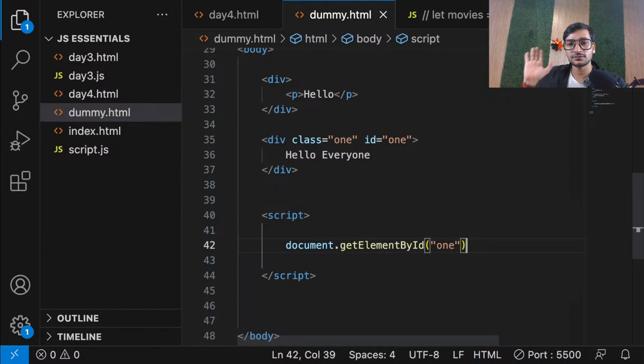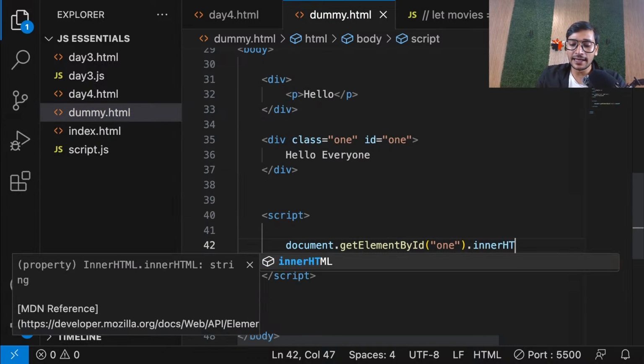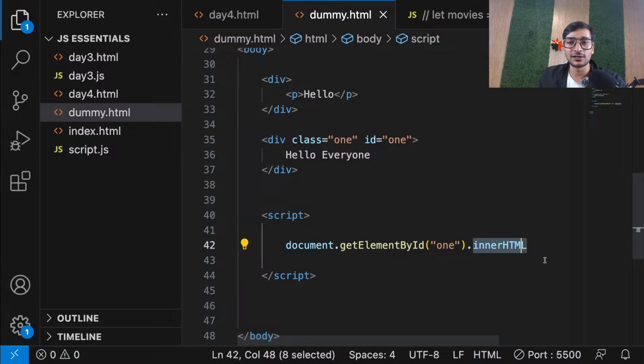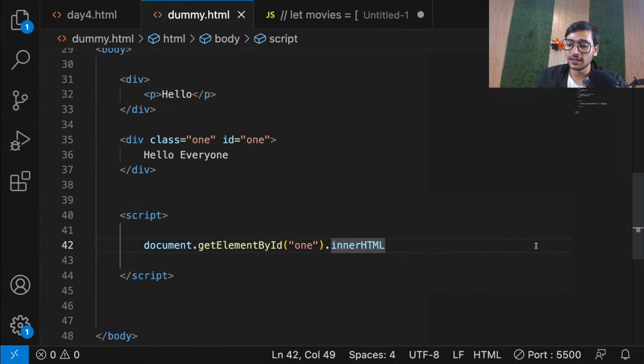I got the element. Once you get the element, remember, you can simply use a property called innerHTML. This property will help you put content inside that element. My element is a div, so innerHTML will help me put some HTML inside that div. Right now I already have some content, hello everyone, inside my element, but this will help me put some more content, or it will override that content. Let me show you. innerHTML, and now I say equal to something new. Now everyone please focus.